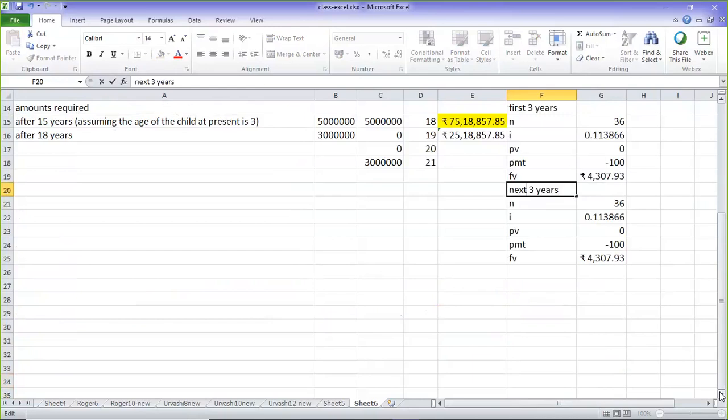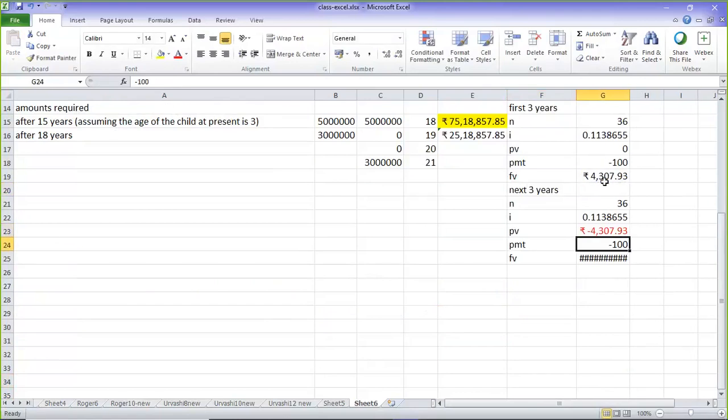So 3 years, 4 times. What is the change over here is my PV is going to be minus previous future value. That one alteration I have to do. And then my investment is going to be increased by 20%. That is, instead of that, what I do? 1 plus 20%. This is what I am going to take.